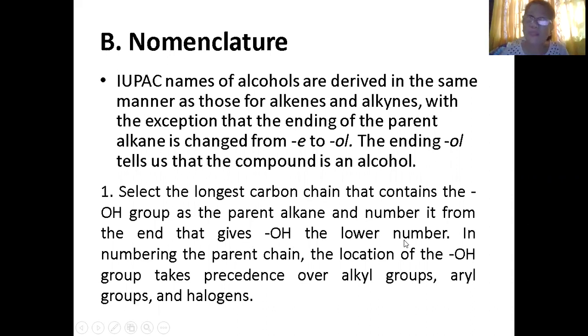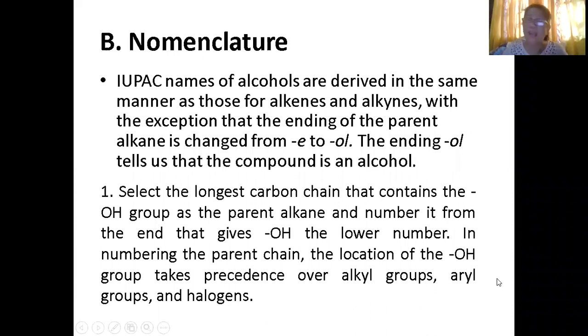Same as when you look for the double bond and the lower number, here you look for the OH with the lower number. So, in numbering the parent chain, the location of the OH group takes precedence over alkyl groups or aryl.